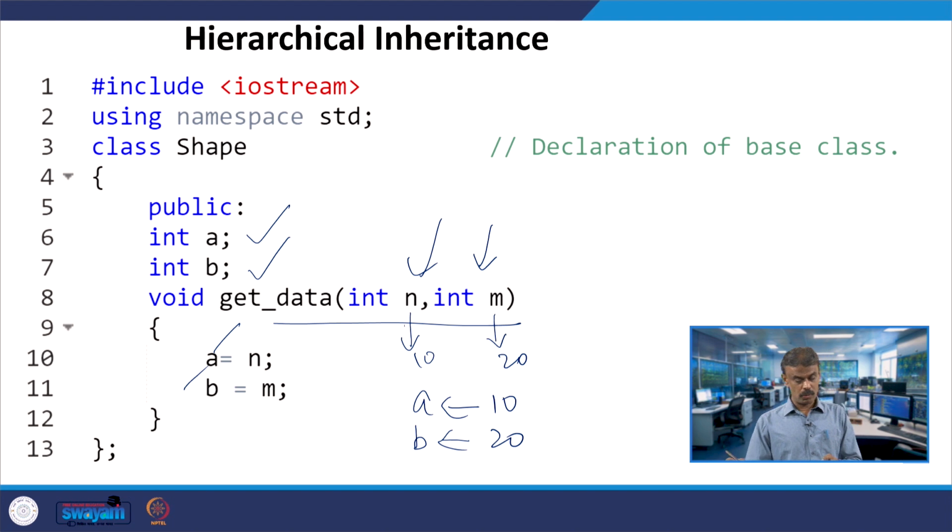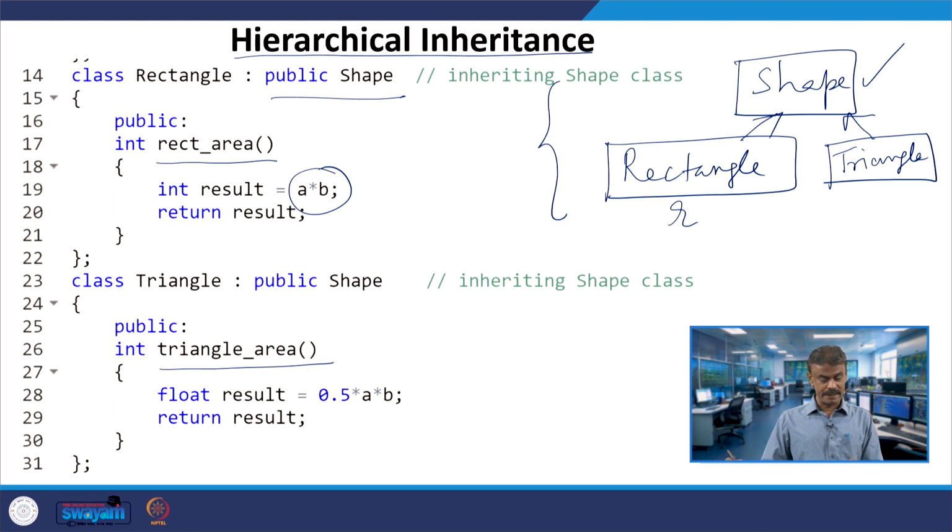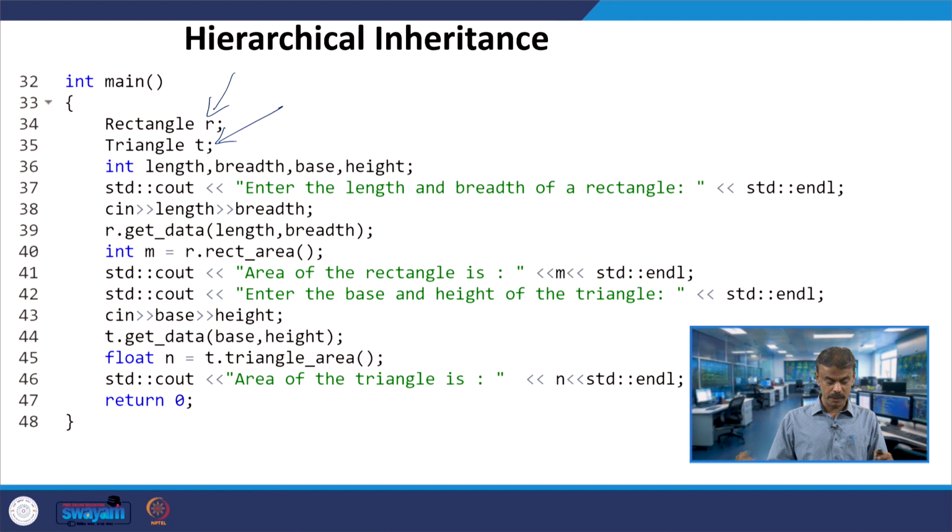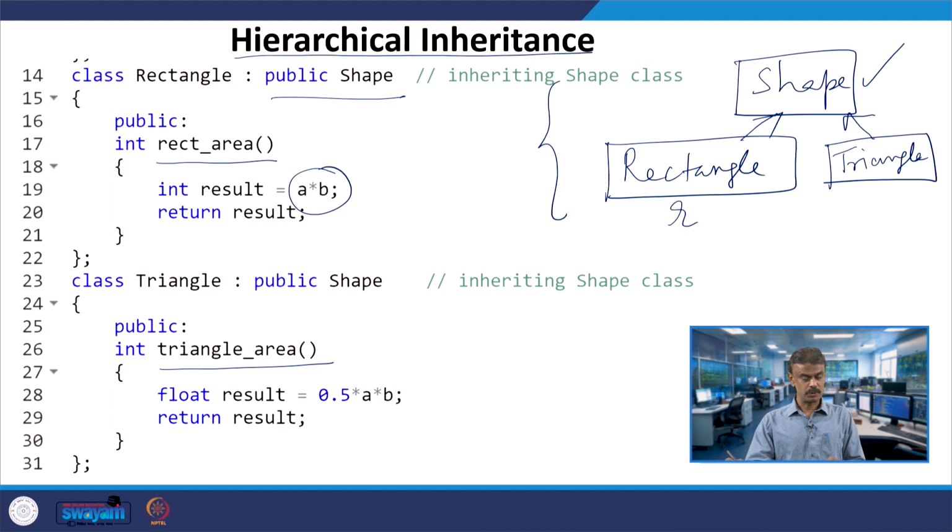So in get_data, A is getting the value 10 and B is getting the value 20. Now you have R dot rect_area, so R is invoking rect_area.